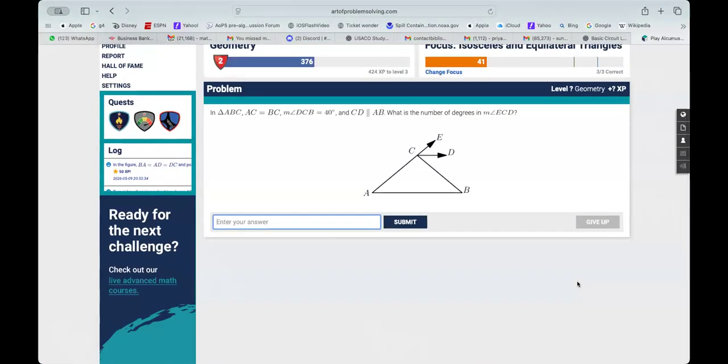Okay, I'm going to wait on this. Let's see. Number of degrees on ECD. That's a good question. In triangle ABC, AC is equal to BC. That means it's an isosceles triangle. They have given DCB as 40 and CD is, oh wow, this is a nice one. I'll wait, guys. You can mark it if you want to. If you're finding it tough, you can mark it on the board as well. Nice question.